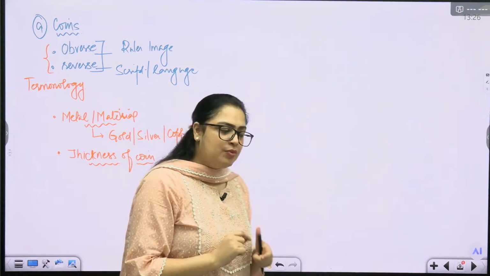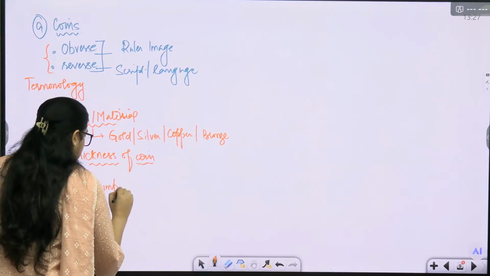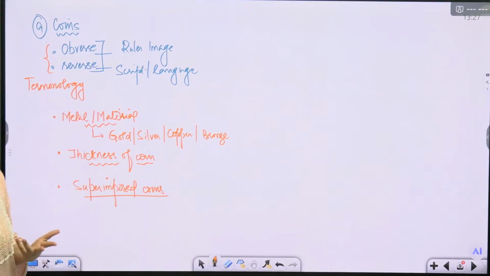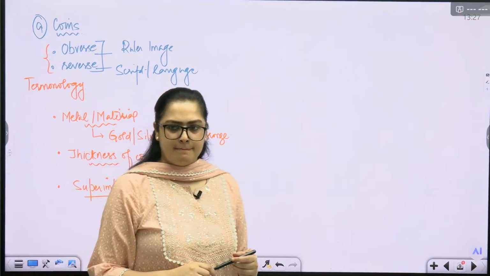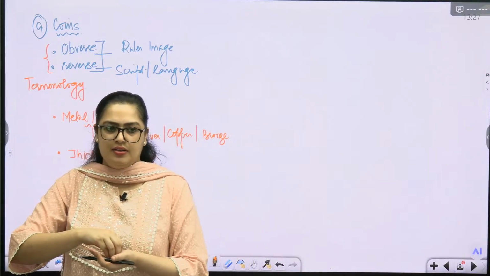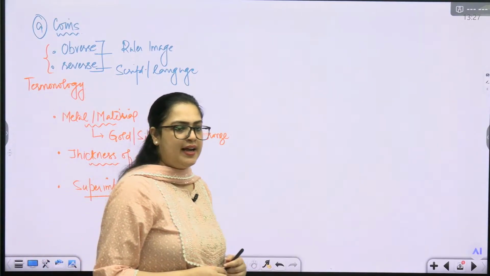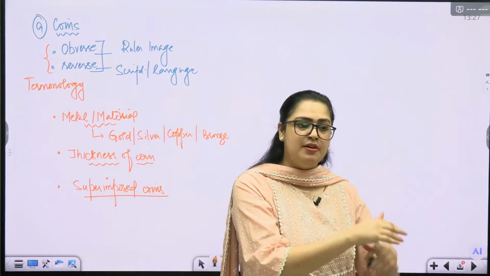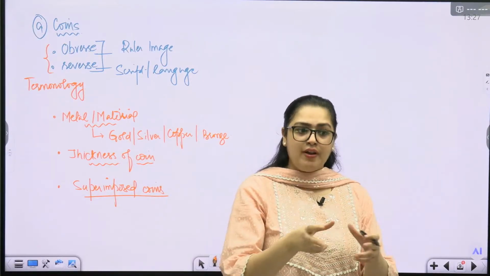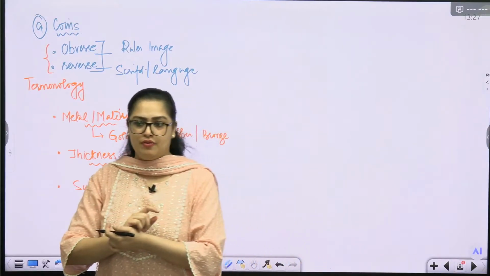You will also find some coins which we call as superimposed coins. What do you understand by this? Superimposed in general English meaning? That on a particular coin, some other impression has been put. Some another impression is there. Now, superimposition shows that might be the new dynasty has come and replaced the earlier one and has used a similar coin just to show that now we are the new rulers of the land. They have used the same coin and put their mark on it. Superimposed coins we have also got.